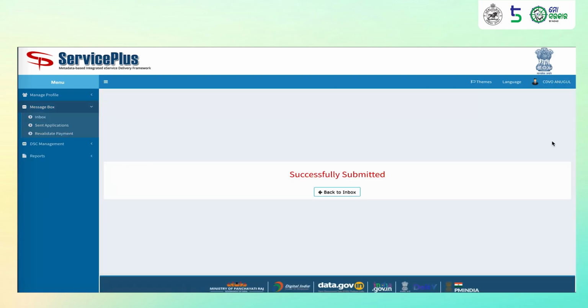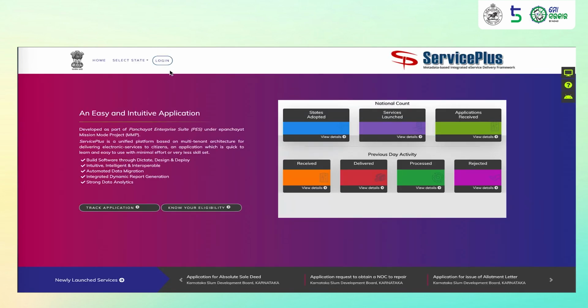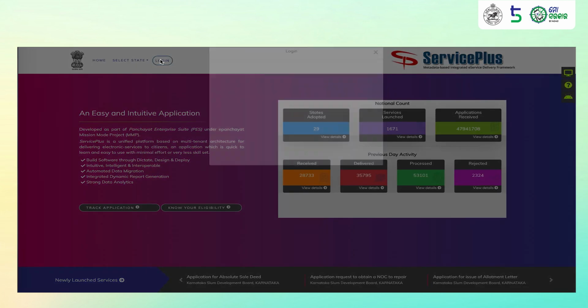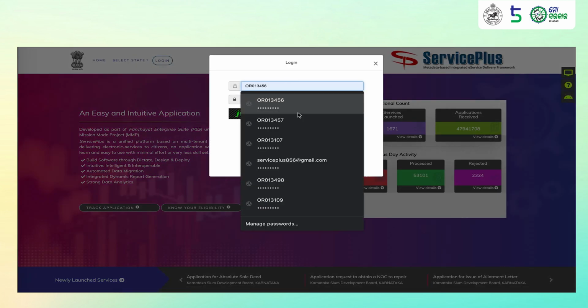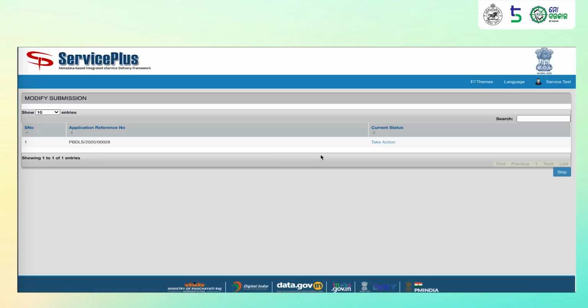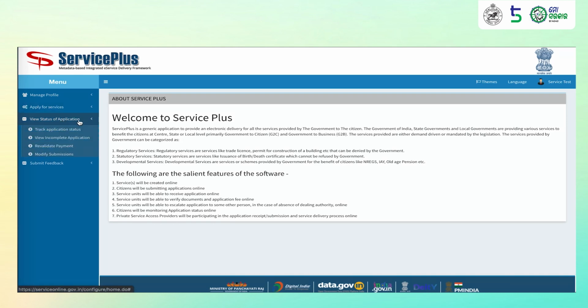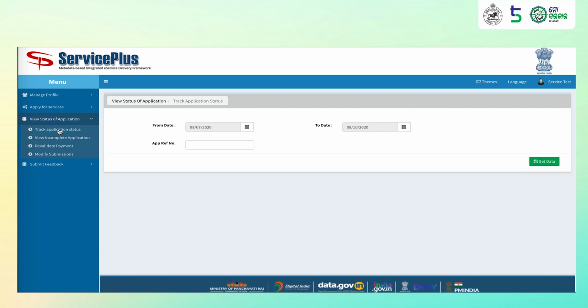Once the CDVO has processed this application, the citizen will be notified. He may click on login, enter using his own credentials. He may track his application in the view status of application section. He may click on track application status.